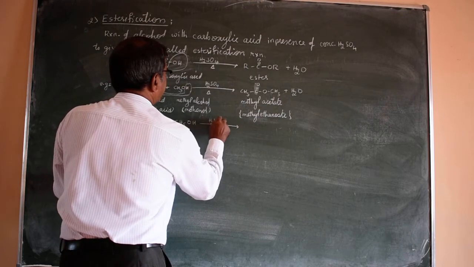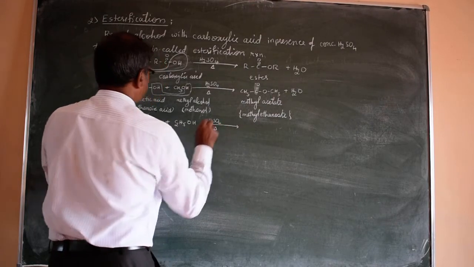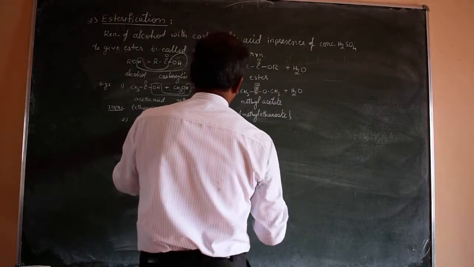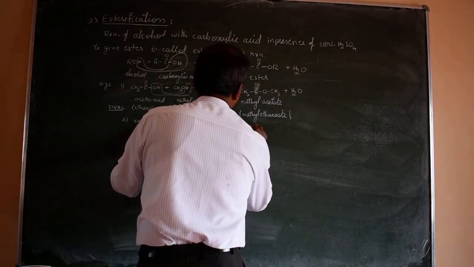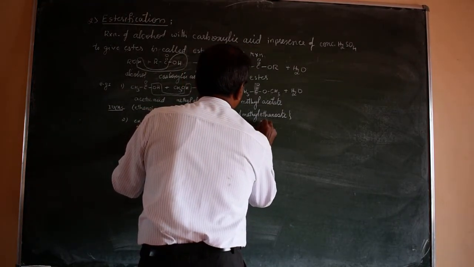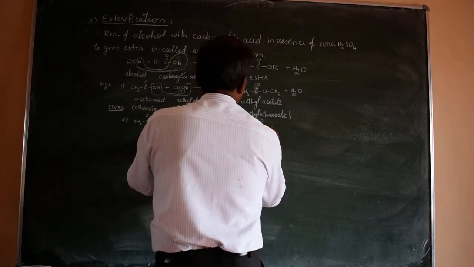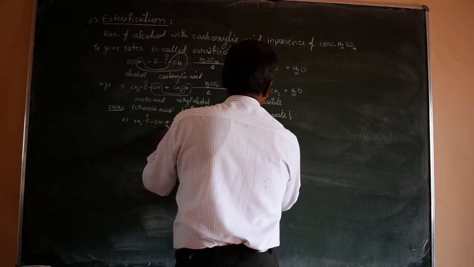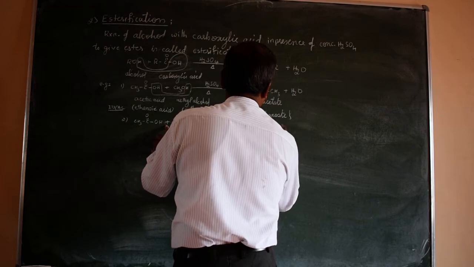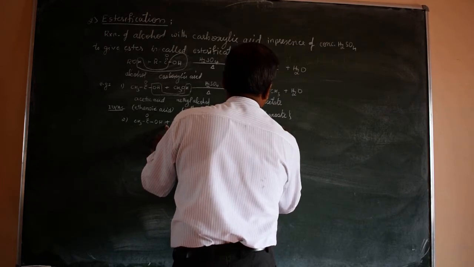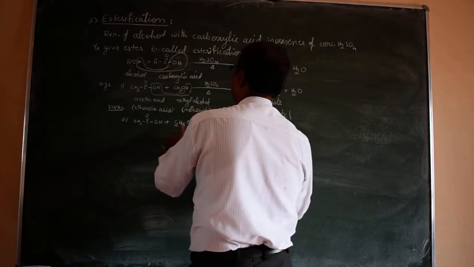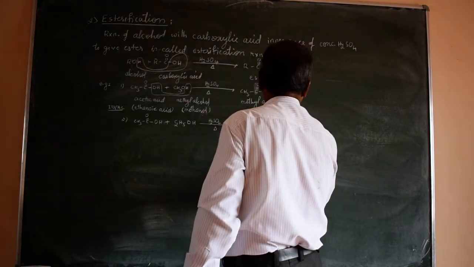Remember it's concentrated H2SO4 only. The product is CH3-C double bond O-O-C2H5 and H2O.